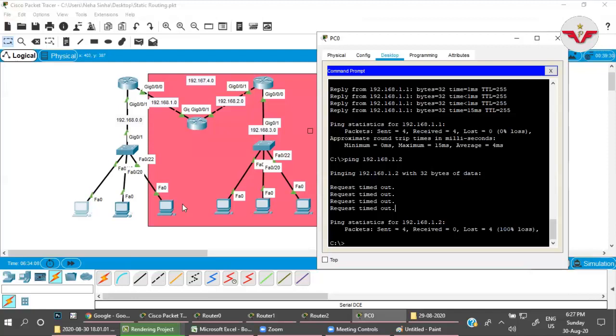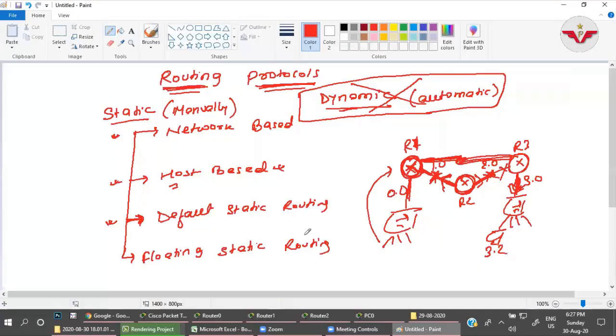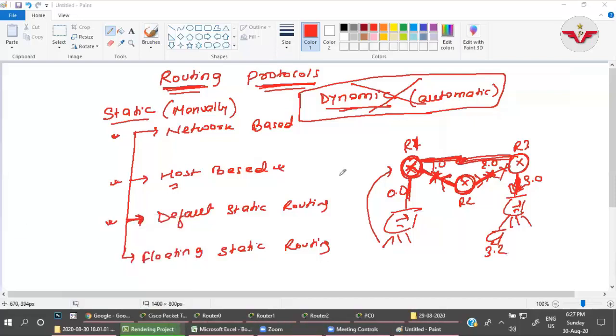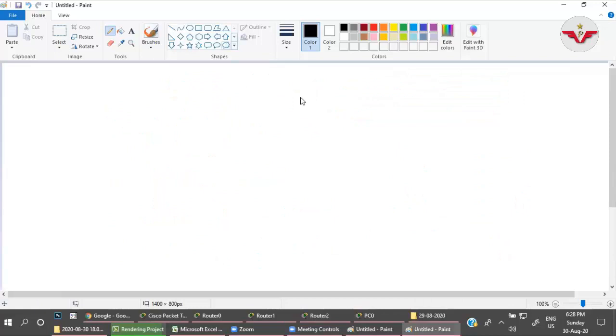There are two conditions, right? Suppose, just think logically, you will be able to understand and troubleshoot any network. Suppose I'm here, okay?